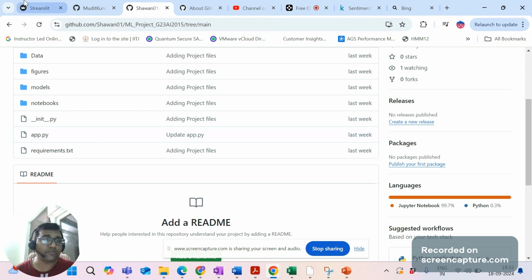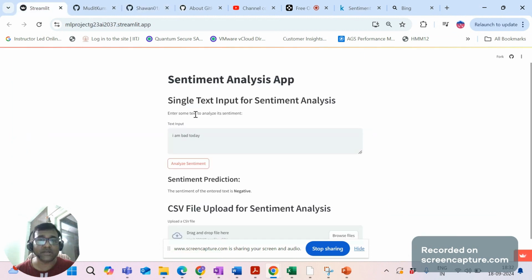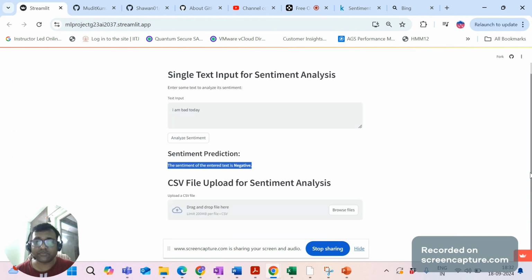We have provided two options. One is single text input. For example, I was trying "I'm bad today" and I just ran the analysis. It is showing that your sentiment trend is negative. Similarly, you can also upload a CSV file. It's not only CSV that is mandatory; it will also work with other files, such as text or anything.